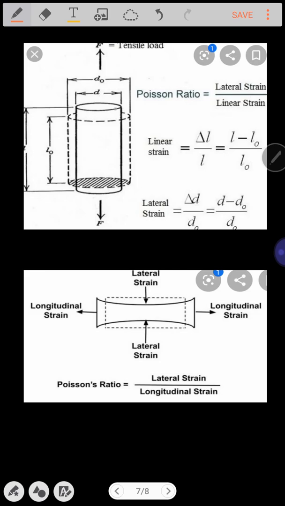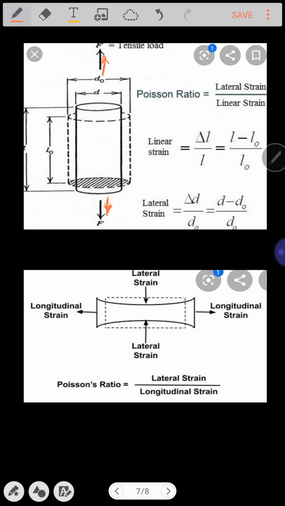Suppose let us take an example here in the first figure. Initially, consider the shape of the cylinder with the help of dashed lines. Suppose a tensile load is going to be applied. What type of load? Stretching load.